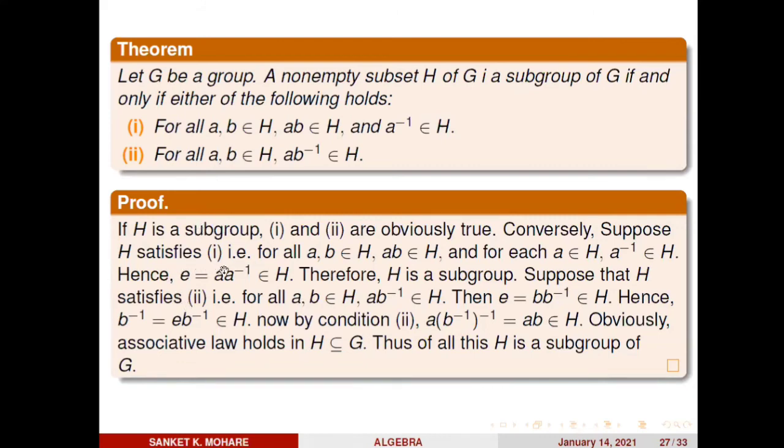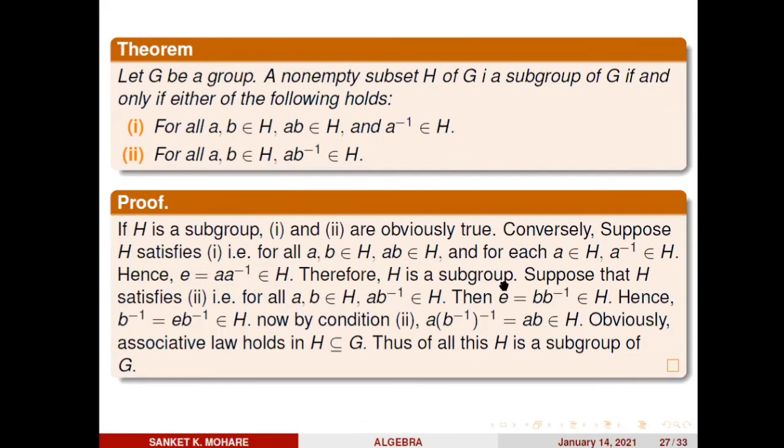Now suppose H satisfies the first condition. What is the first? For all a, b belongs to H, ab belongs to H, and a inverse belongs to H. Hence e equals a a inverse belongs to H. This proves H is non-empty. So this one is proved. Look at what is given: highlight the words a non-empty subset H. While checking whether any subset of G is a subgroup or not, first you have to show that the subset H is non-empty. This is your first work.